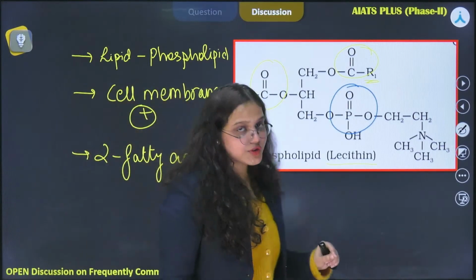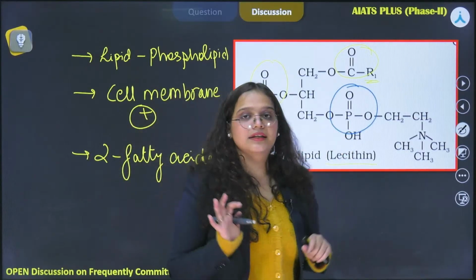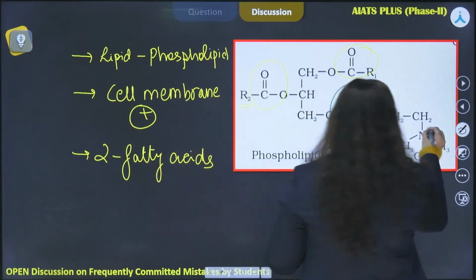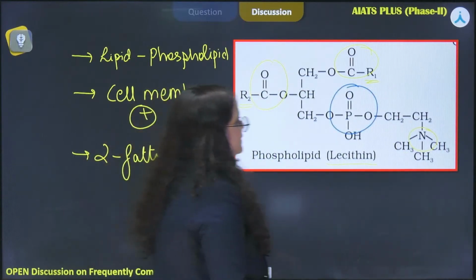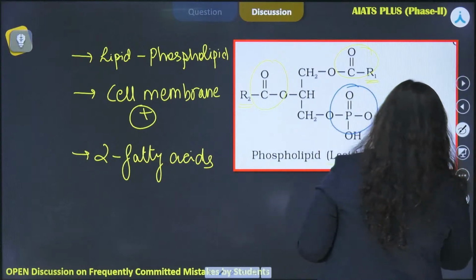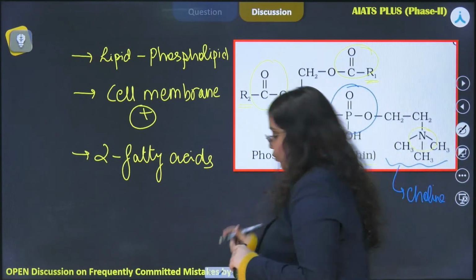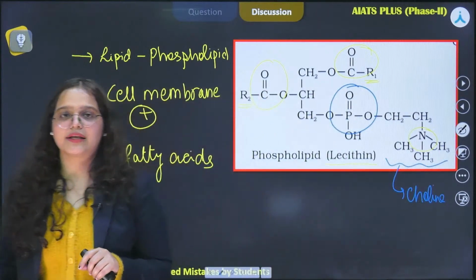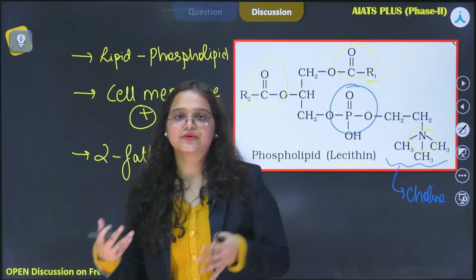All right. So it is composed of two fatty acids, and we can also see that there is another molecule present in the structure which contains the nitrogen atom, and this is known as the choline molecule. This question is often asked: which molecules are present in the structure of lecithin, does it have any nitrogen atom or not?